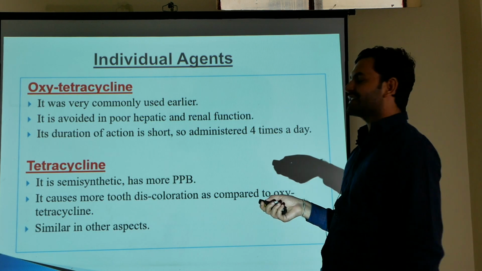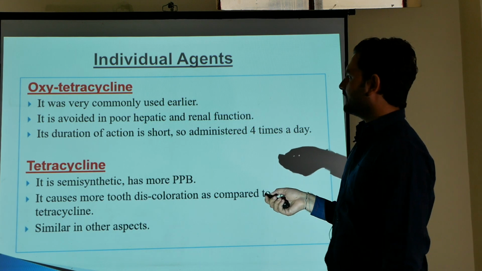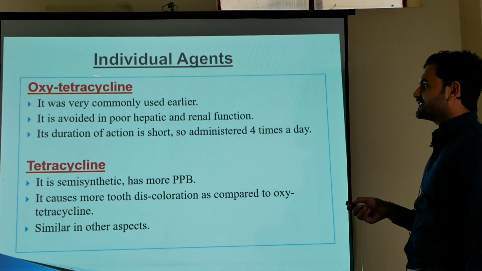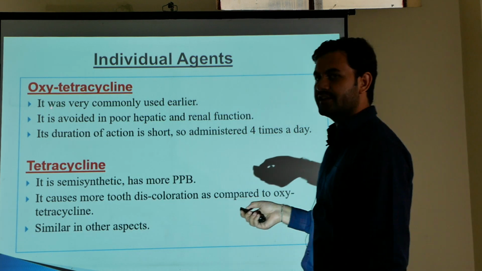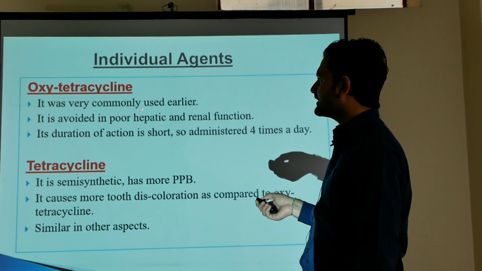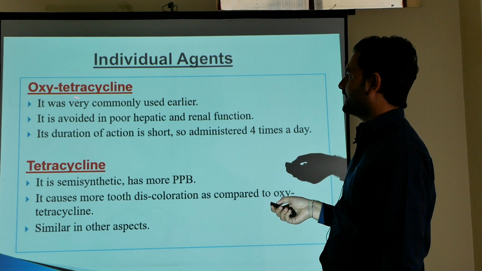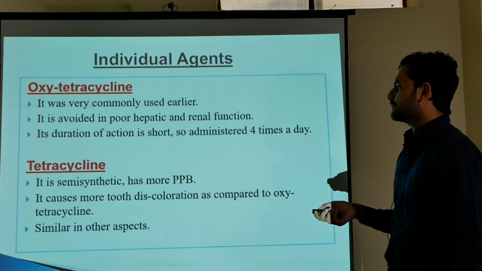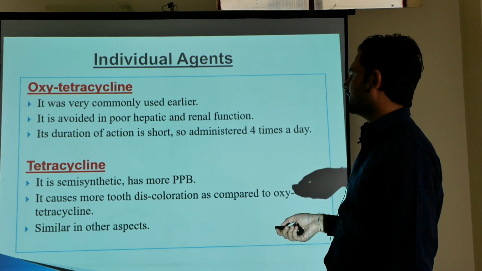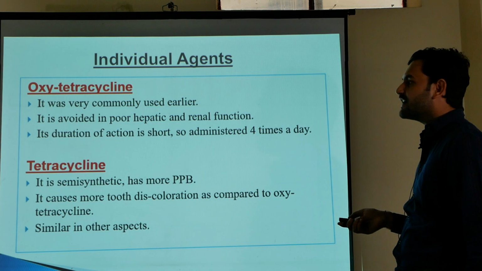Now come to the individual agents of tetracycline. First one is oxytetracycline, which was used very commonly earlier, but it is not indicated in poor hepatic and renal functions, and its duration of action is short because it is a short acting tetracycline. So oxytetracycline has to be administered 4 times a day. Now come to tetracycline. It is similar in all aspects to oxytetracycline, but it causes more brown discoloration of teeth in children than oxytetracycline.